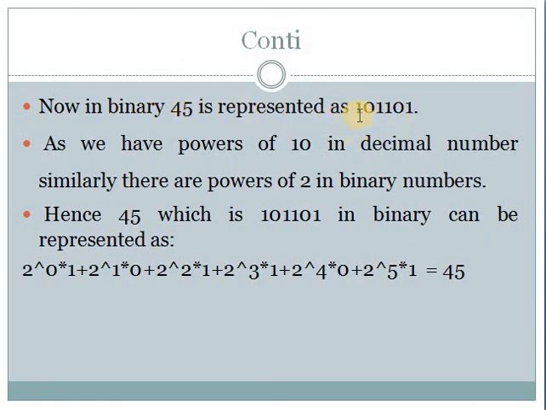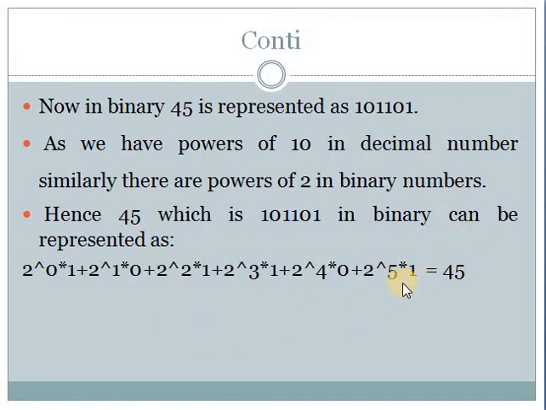As we have powers of 10 in decimal numbers, similarly there are powers of 2 in binary numbers. Hence 45, which is 101101 in binary, can be represented like this.